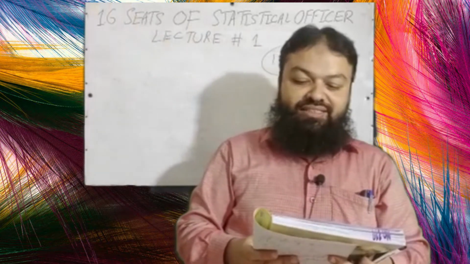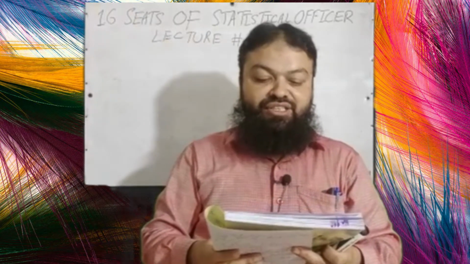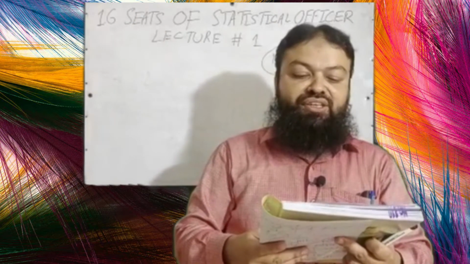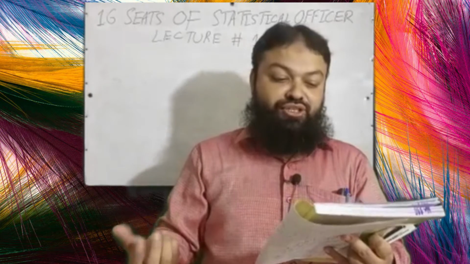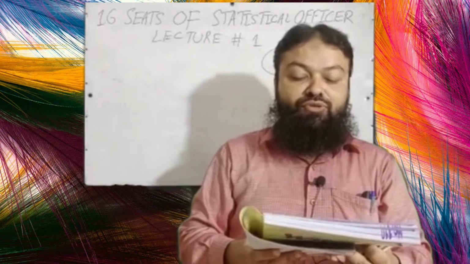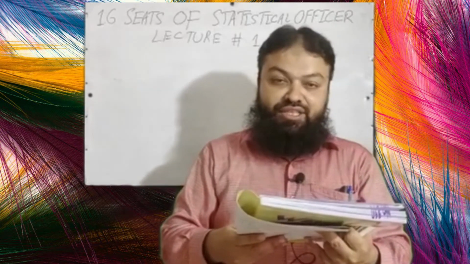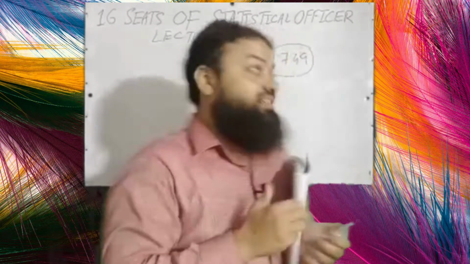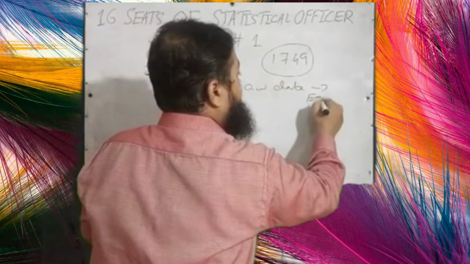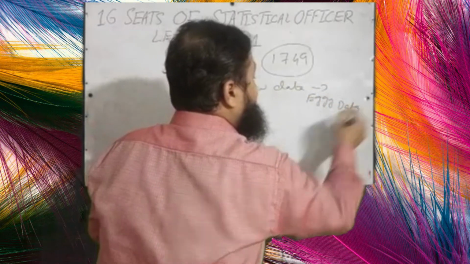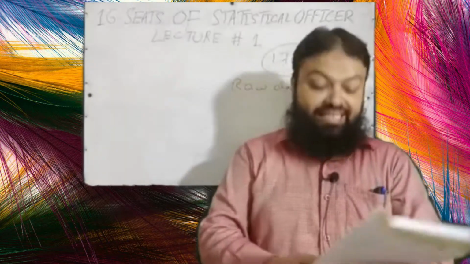Question number 10: The collected data in any statistical investigation is known as A, discrete series; B, continuous series; C, raw data. Raw data is the correct option. The collected data in any statistical investigation is raw data. Question number 11: Which of the following is another name for raw data? Very important. A, destination data; B, secondary data; C, machine learning; D, AGI data. Raw data is also called AGI data, a very important concept, a very important multiple choice question.